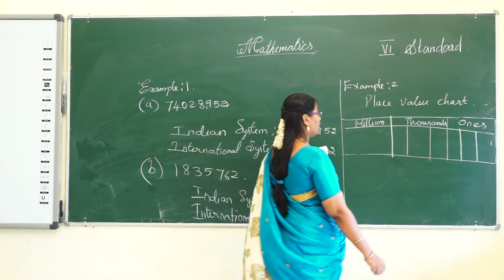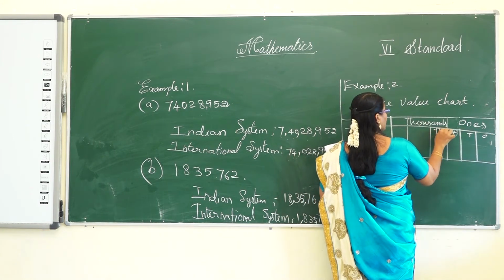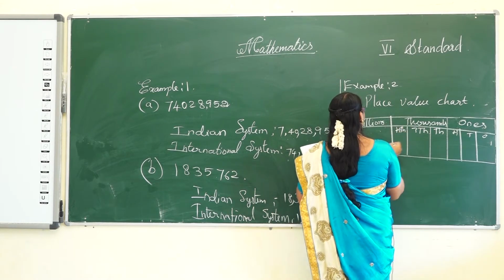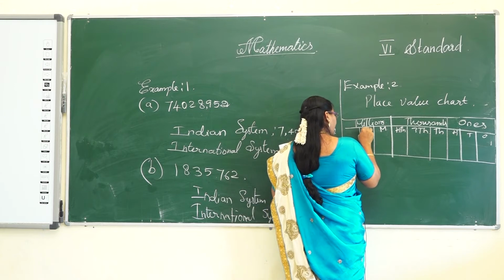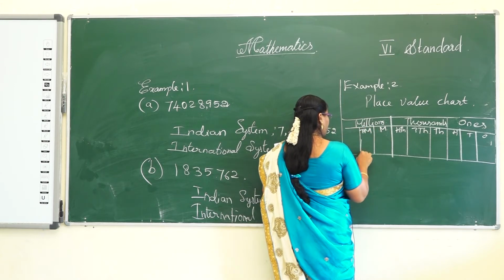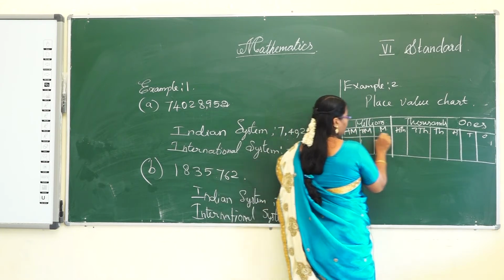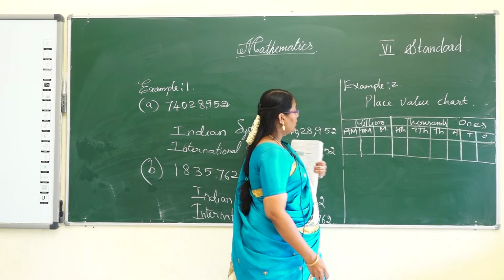So ones, tens, 100, 1000, 10,000, 100,000, 1 million, 10 million, 100 million.